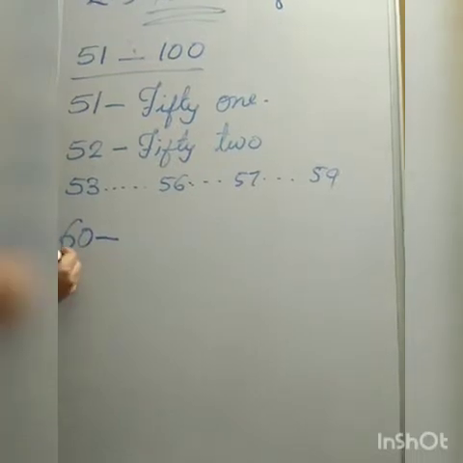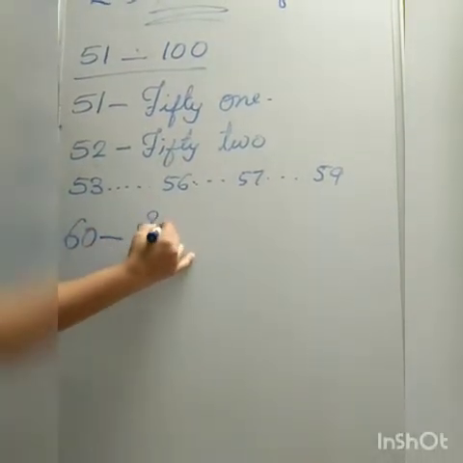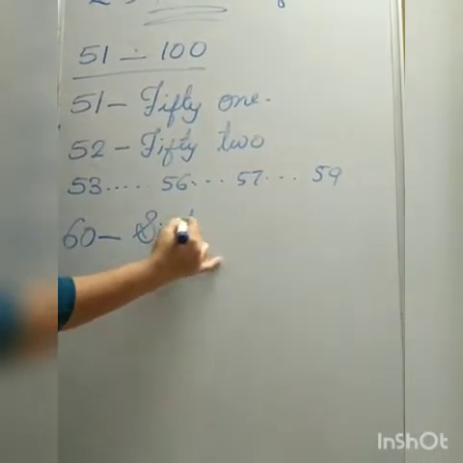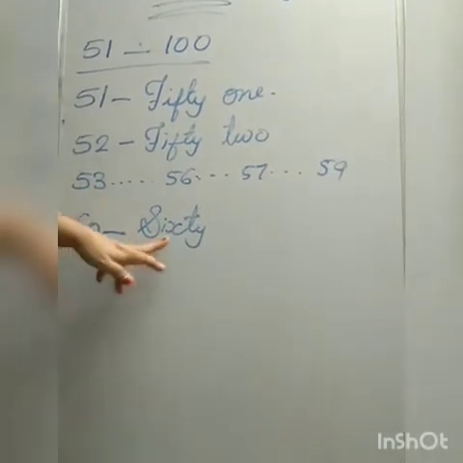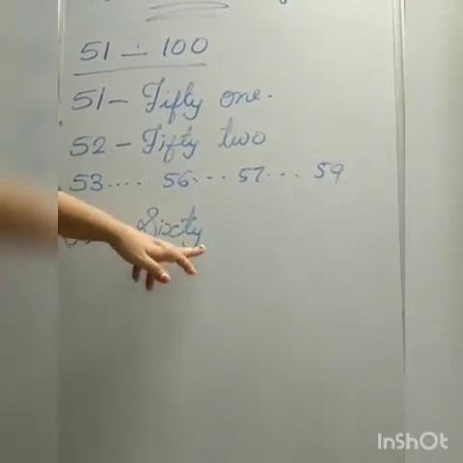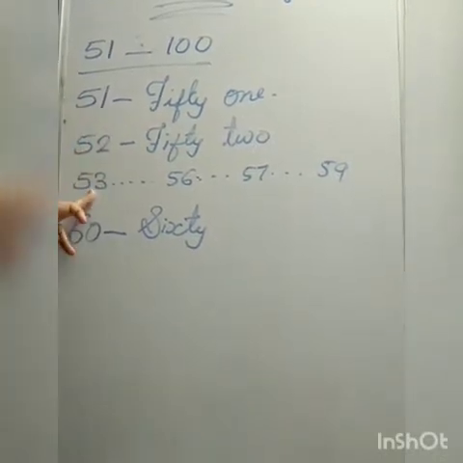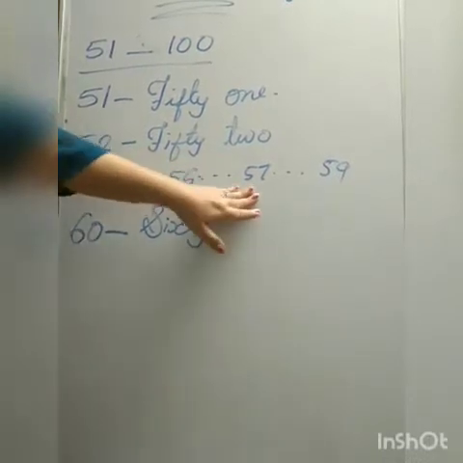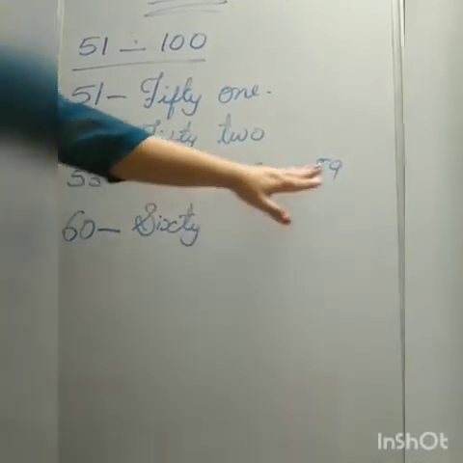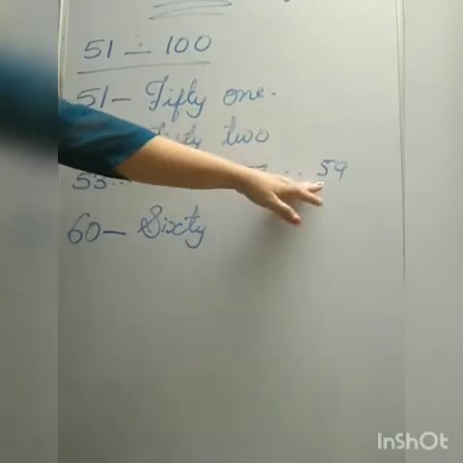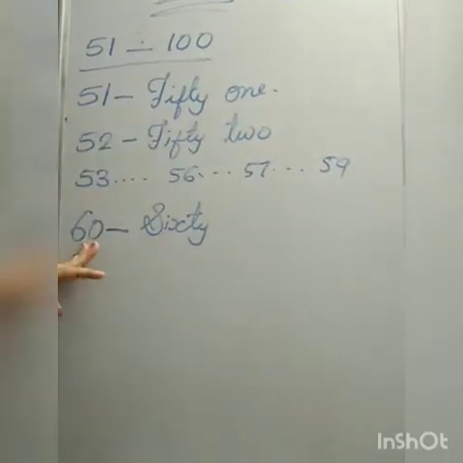What is the name of 60? S-I-X-T-Y, 60. 51, 52, 53, 54, 55, 56, 57, 58 and 59. After 59, that is the number 60.